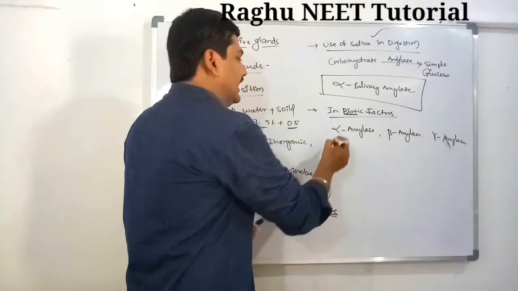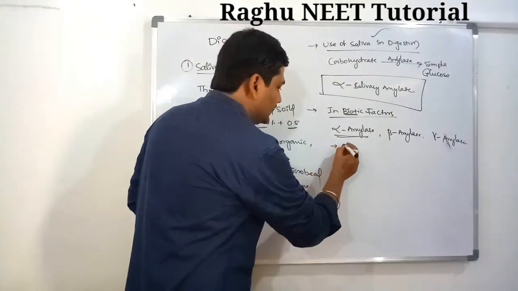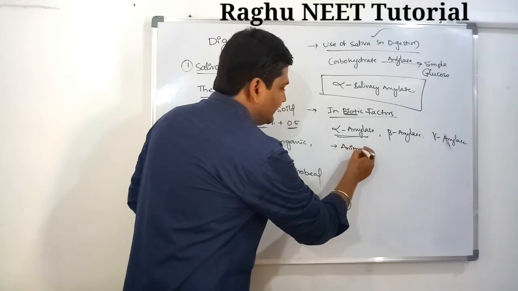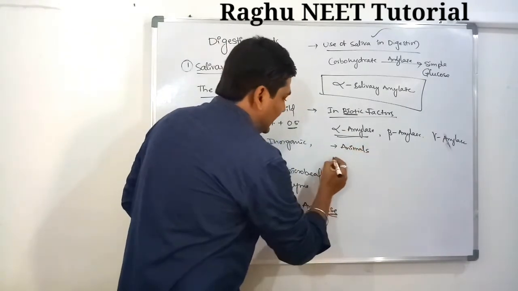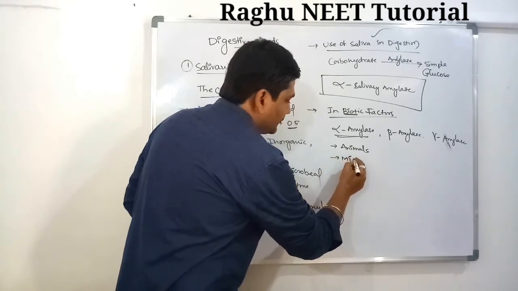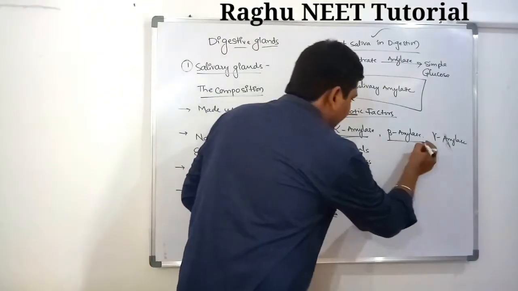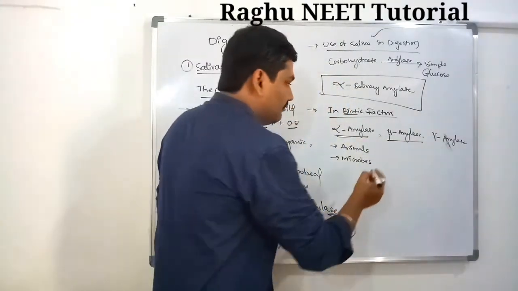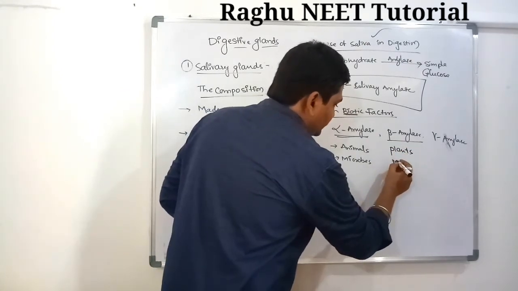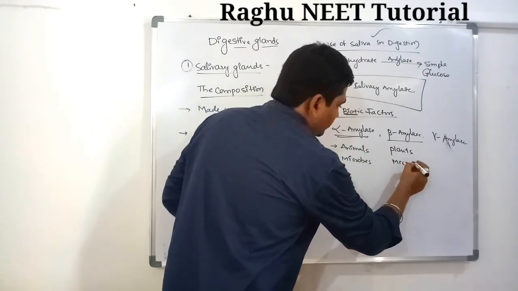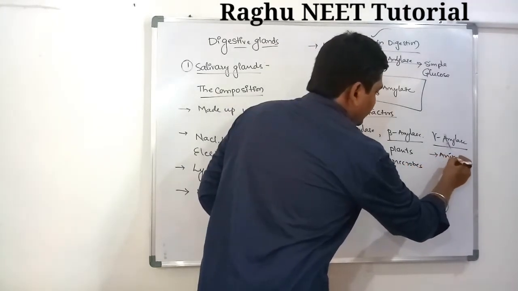The alpha amylase is secreted in animals. It is one of the salivary enzymes. It is secreted in animals and microbes. Next, the beta amylase is secreted in plants and microbes.